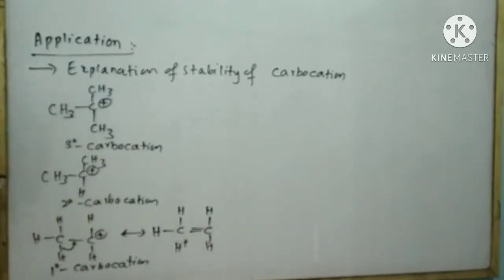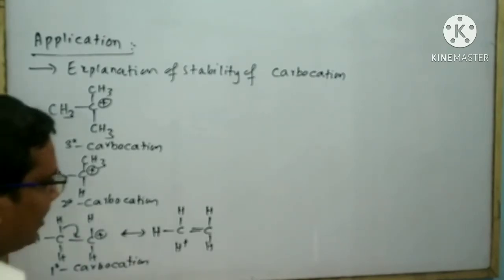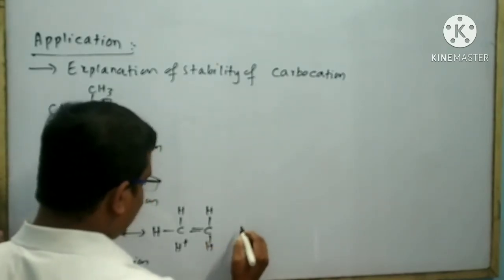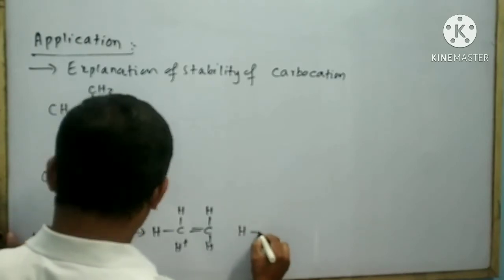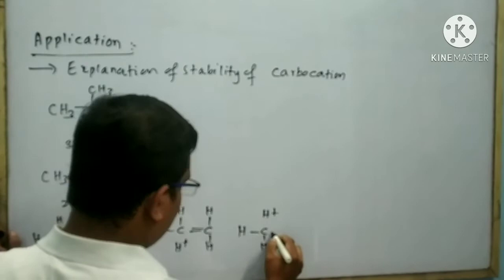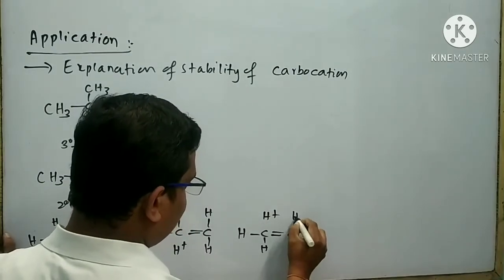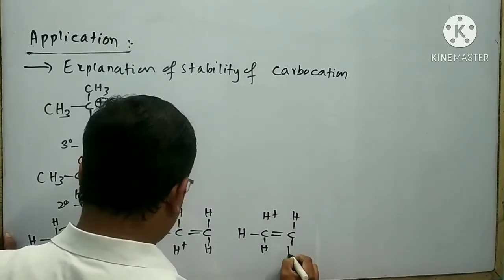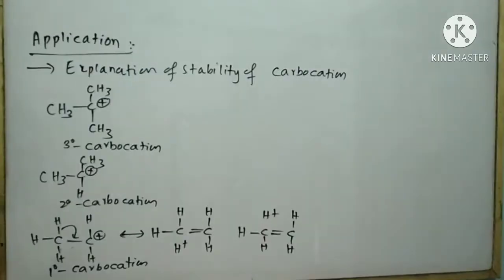Here the positive charge will disappear due to formation of a double bond. By the help of this alpha hydrogen, I can also form another hyperconjugated structure. The next hyperconjugated structure can be written like this: H bond C, here H plus, here bond H, double bond C, bond H, bond H. By the help of this alpha hydrogen, I can also form another hyperconjugated structure.